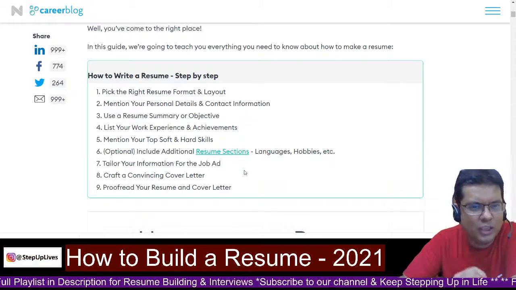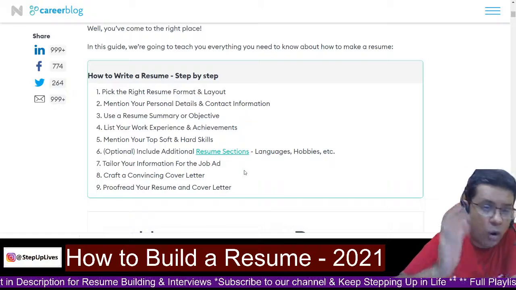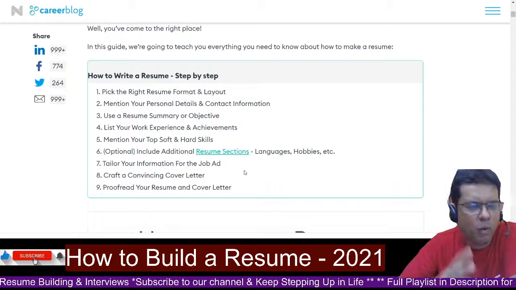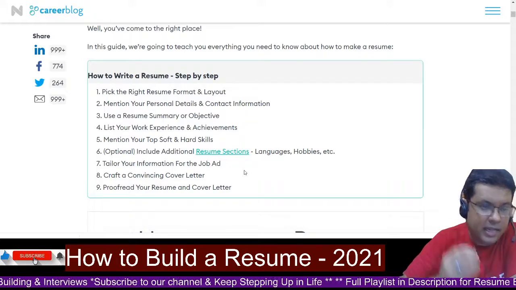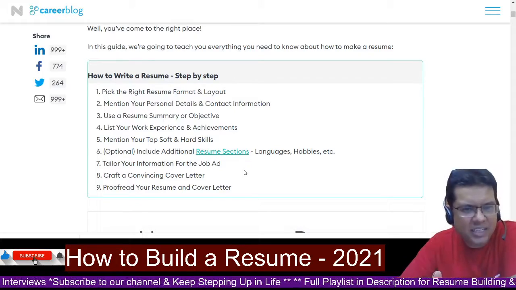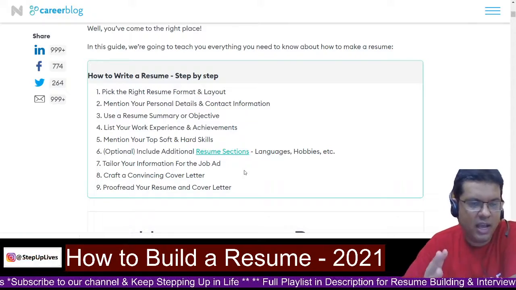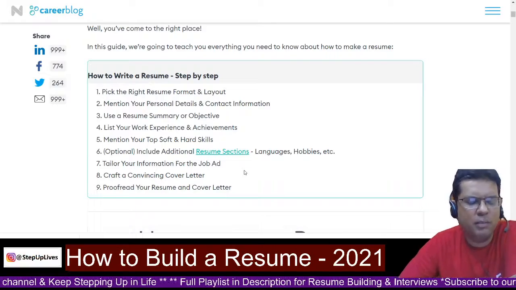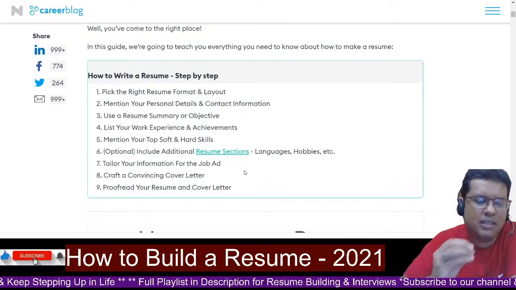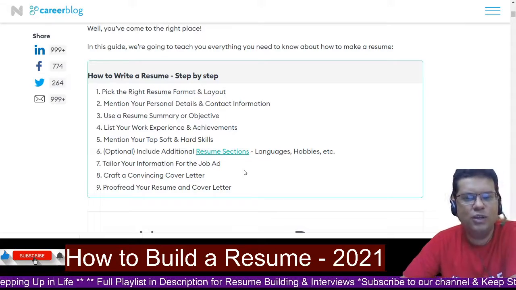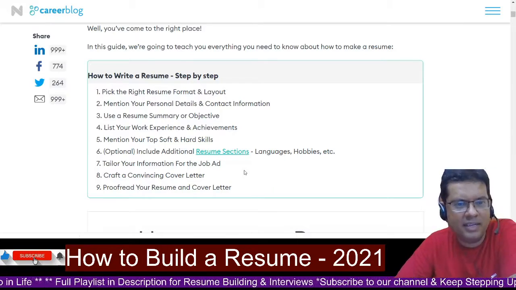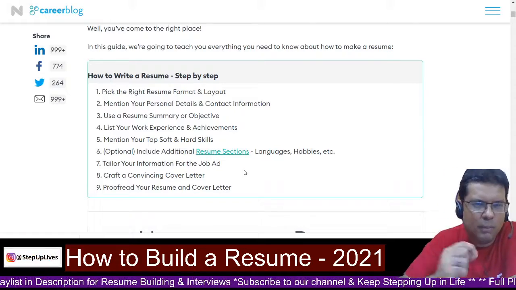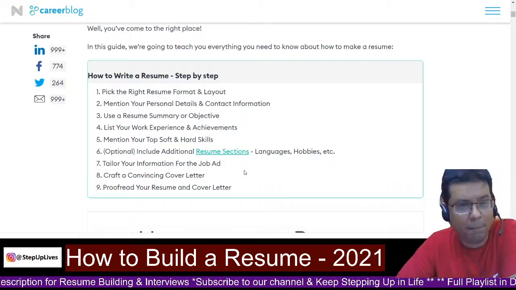Talking about list your experiences and achievements, how to list them, experience, how to list your achievements so that they appear more and more attractive to the user. Let's quickly move on to your soft and hard skills, and we'll look at additional sections. How can you tailor your job for each job application? This is very much important, considering customization of resume is the most important thing. And then once your resume is ready, we will need a cover letter that will go along with that resume, and both the things will be proofread, and finally you will step the job in.